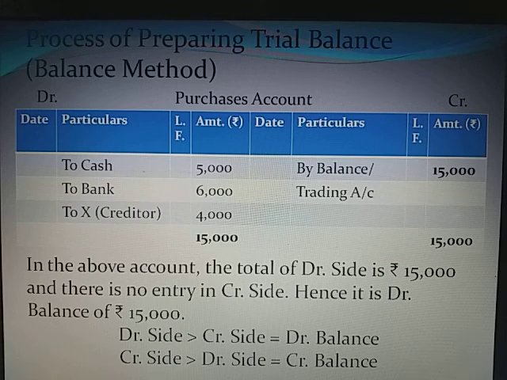So we can clearly know when debit side is more than credit side, it will be debit balance. When credit side is more than debit side, it is credit balance. All ledger accounts may have different balances, that is debit balance or credit balance.